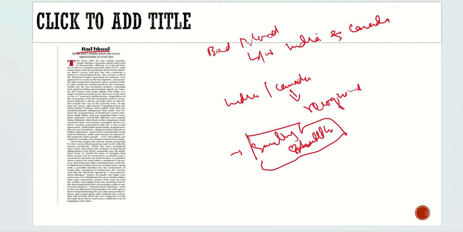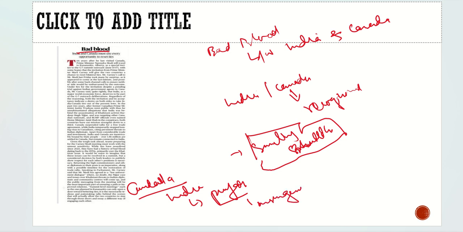But unfortunately, if we look at Canada, what is the Indian diaspora living there? The Indian diaspora is majorly from Punjab. And we know that in Punjab there had been insurgencies with respect to Khalistan. They wanted an independent country called Khalistan, and there was a Khalistani struggle among the Punjabi people. When they migrated to Canada for better jobs, it is believed that approximately 1.9 million Indians are in Canada, and mostly they are from Punjab.